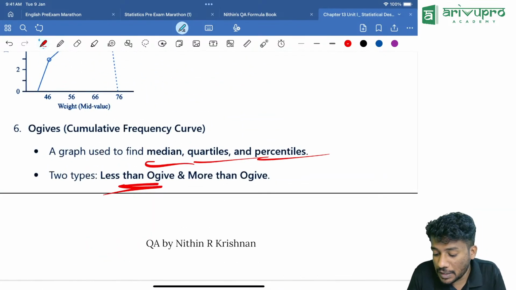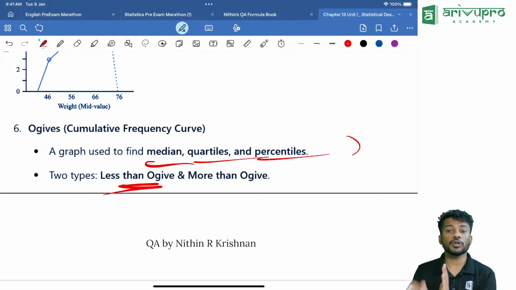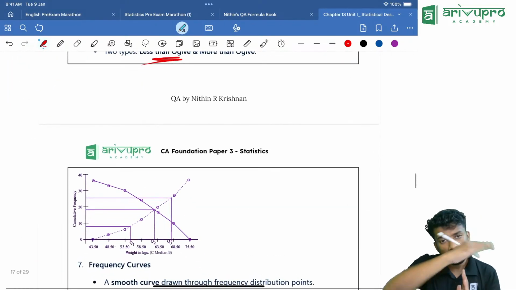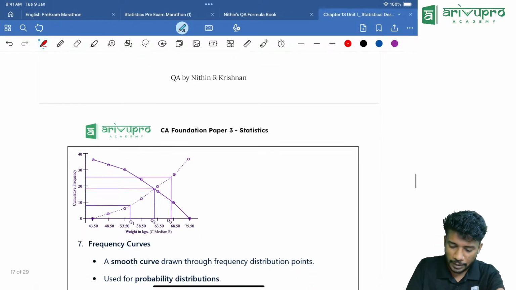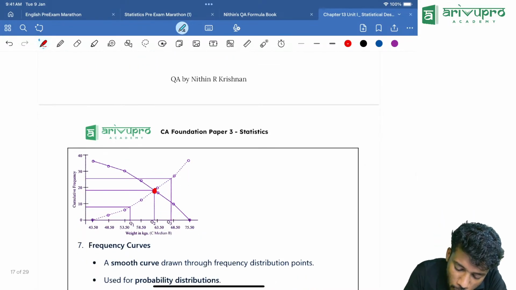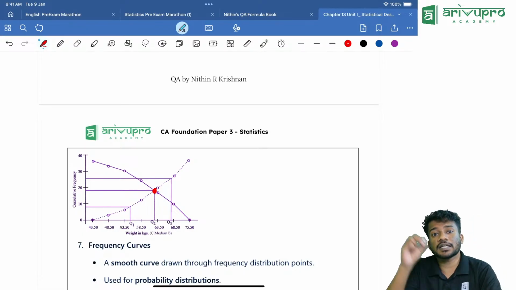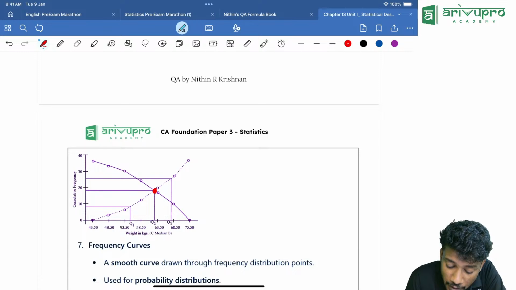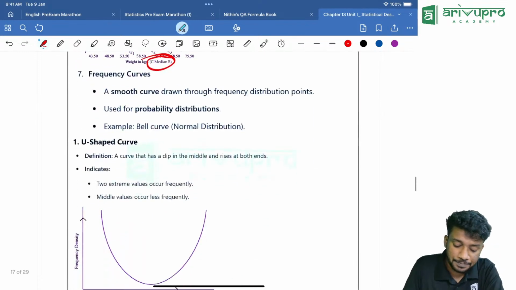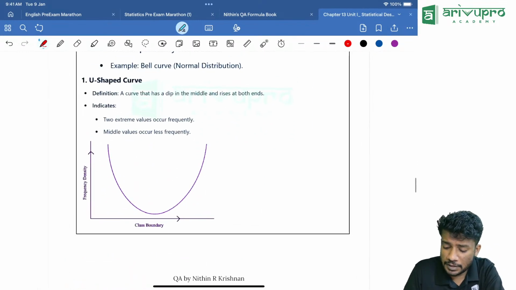Median, quartile, percentile, decile, everything can be found using less than and more than cumulative frequency, that is ogive curve. The point at which both the less than and more than cumulative frequency curves meet is called as what? The median.